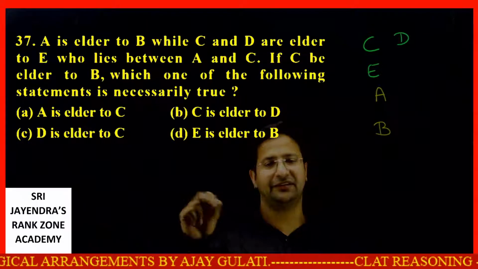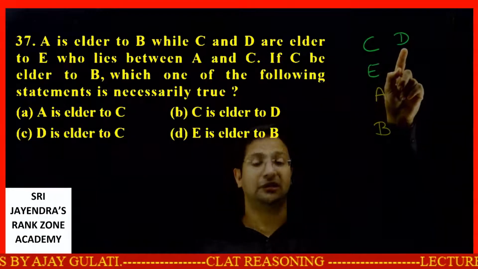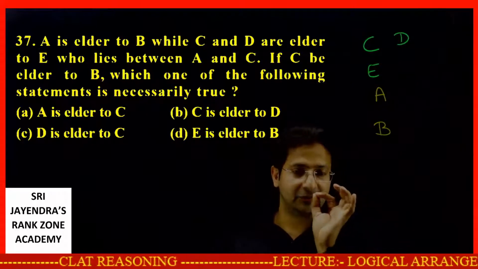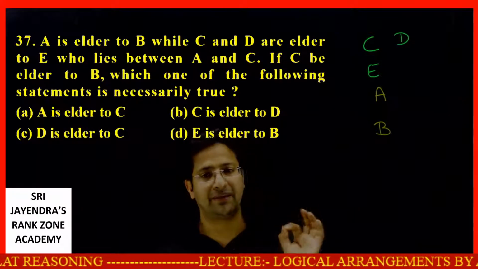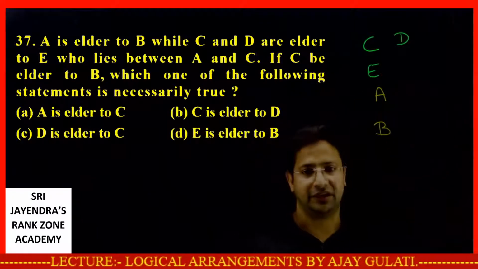Is it necessarily true that A is elder to C? A is younger to C? No. C is elder to D? How can we say C is elder to D? There has been nothing specifically, no comparison has been made directly or indirectly so far between C and D. So we cannot say anything.